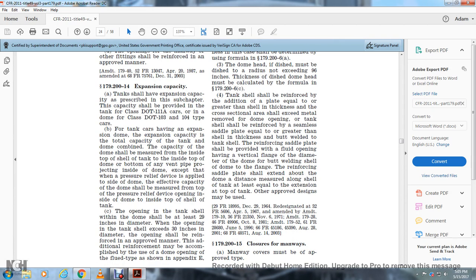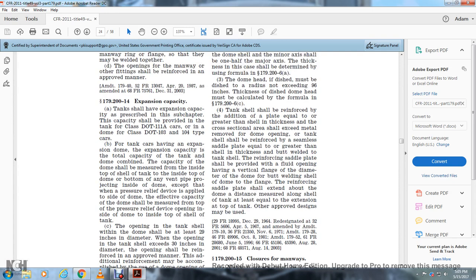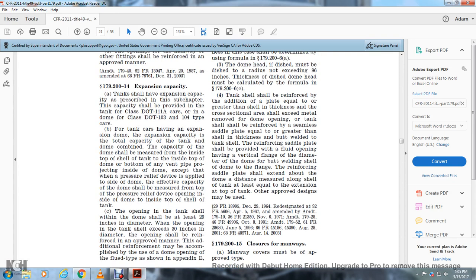For a tank having an expansion dome, the expansion capacity is the total capacity of the tank combined with the capacity of the dome, measured from the inside of the top of the shell and the inside top of the dome, and the bottom of any vent or siphon pipe projecting inside the dome, except that when a pressure relief device is applied on the side of the dome, the effective capacity of the dome shall be measured from the top of the pressure relieving device opening in the inside of the dome to the inside of the top of the shell of the tank.